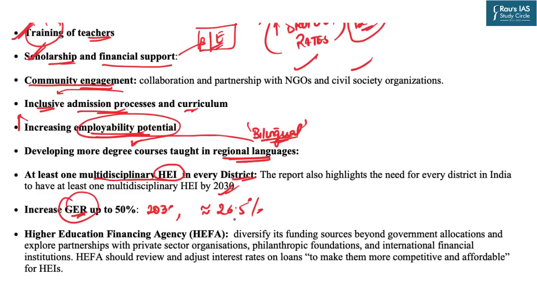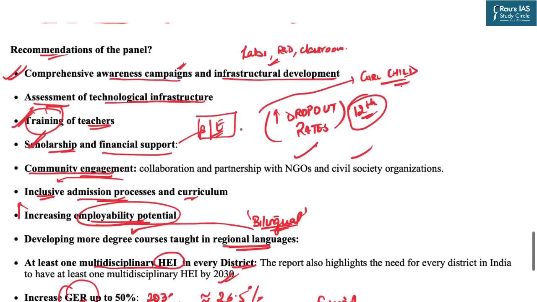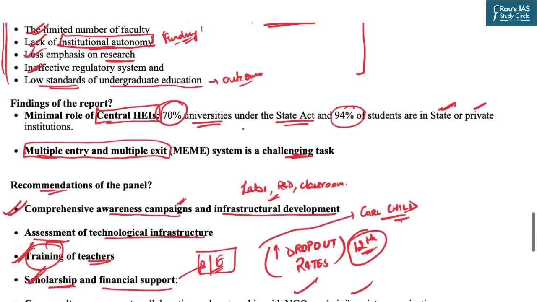26.5%. And last and important, related to financial autonomy, the committee has said that the HEFA, that is the Higher Education Financing Agency, must diversify its funding sources. They should not be dependent only on government allocations, but should explore partnerships with private sector organizations, philanthropic foundations, as well as international financial institutions. So these are certain important recommendations of the parliamentary panel on the new education policy.